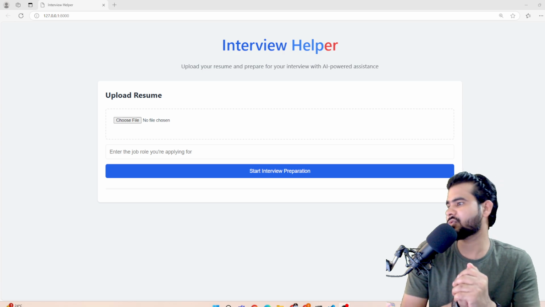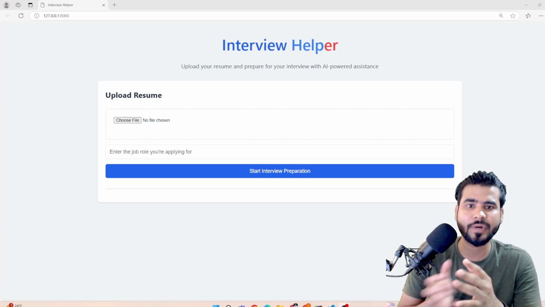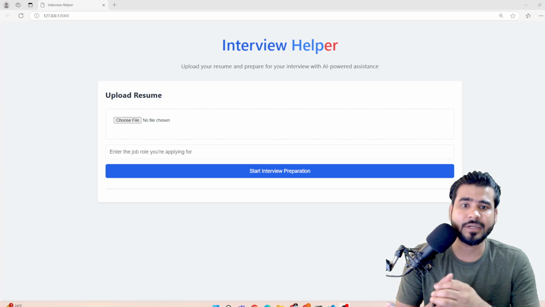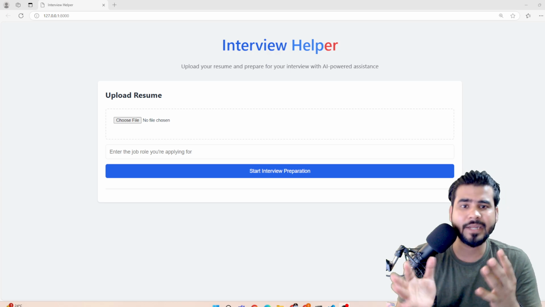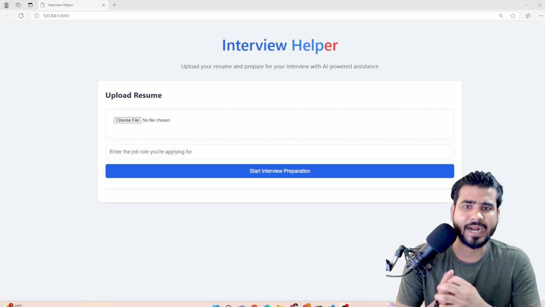But before this, if I talk about the complete model, this particular complete application that we have developed uses different generative AI models, where we use a text to speech model, speech to text model, summarization models and many others, a total of 6 to 7 models that we have used.